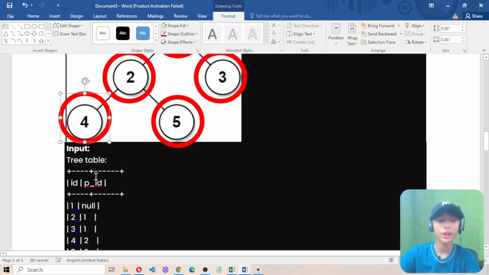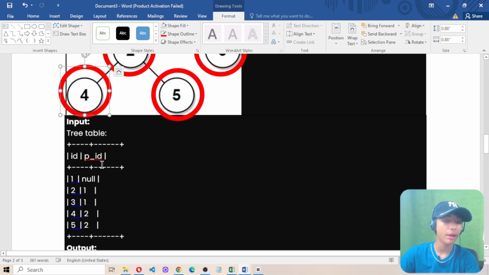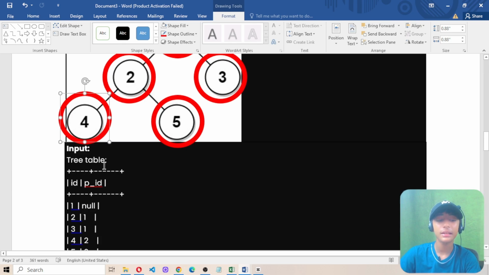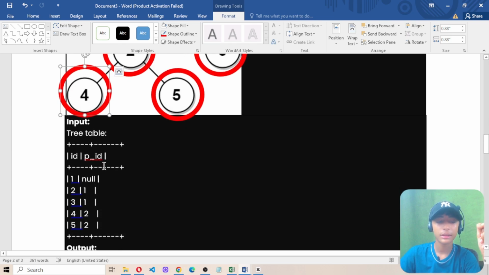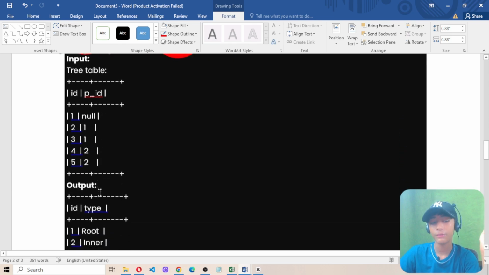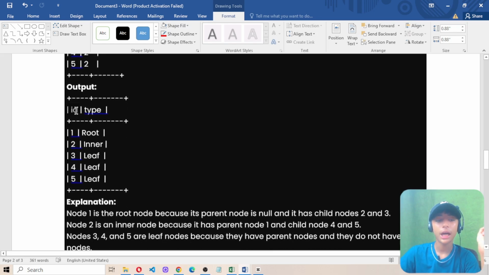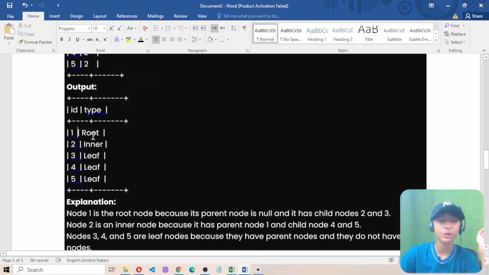Here you create one tree table in which the ID is 1, 2, 3, 4, 5 and the PID is null, 1, 1, 2, 2. And the output: the IDs are 1, 2, 3, 4, 5, and the types are root, inner, leaf, leaf and leaf.